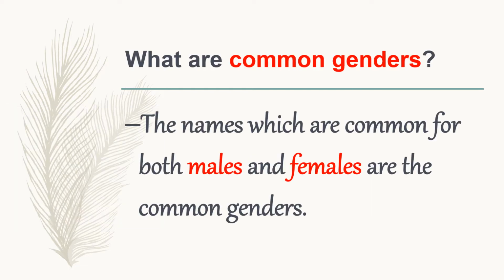So, children, what are common genders? Yes, the names which are common for both males and females are the common genders. And who are males and females? Yes, males refers to man and boy. Female refers to girl or woman.